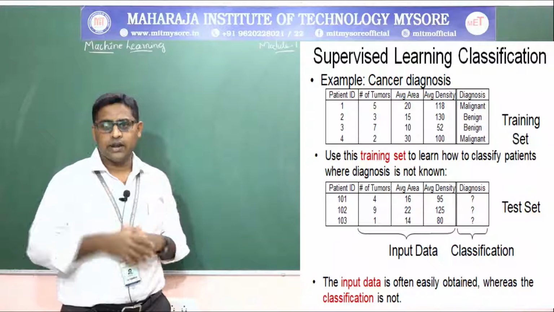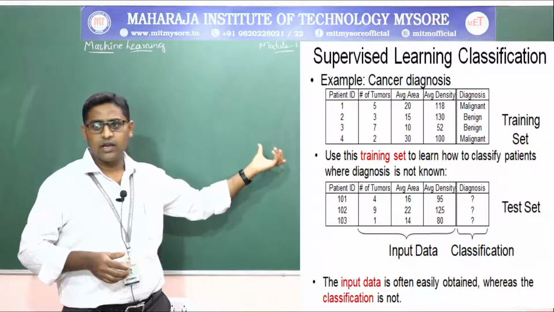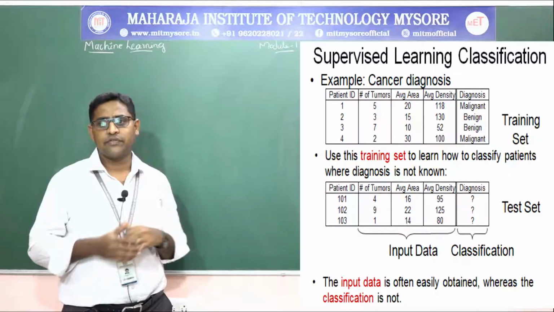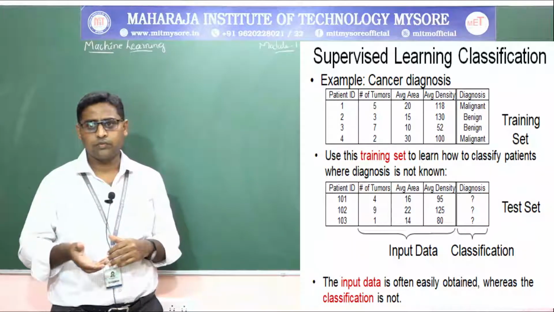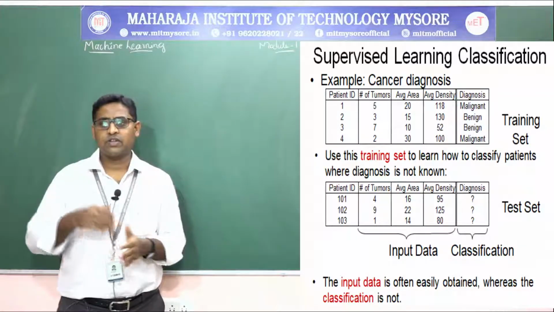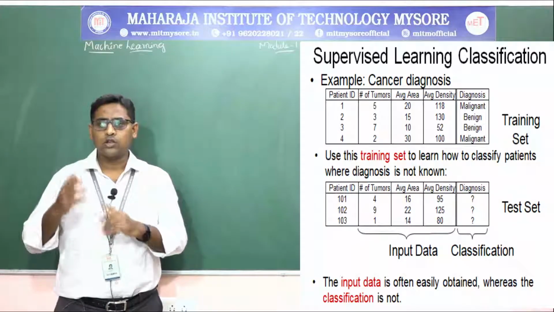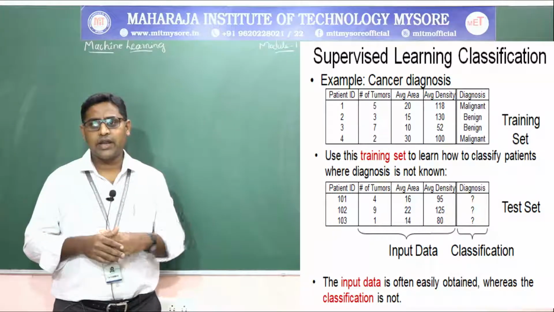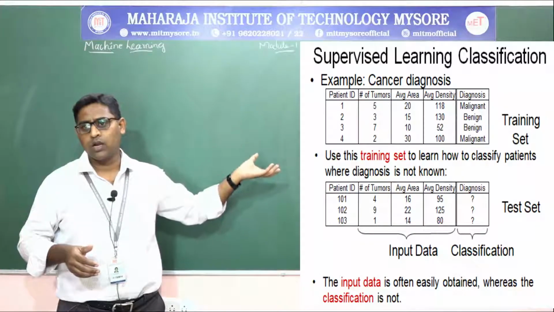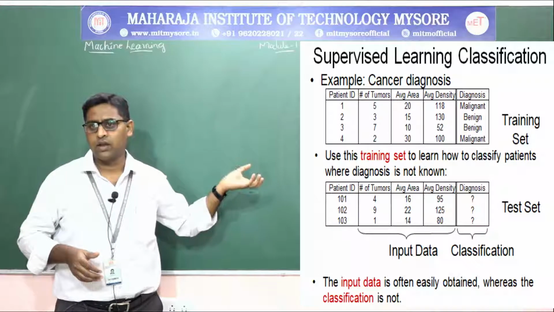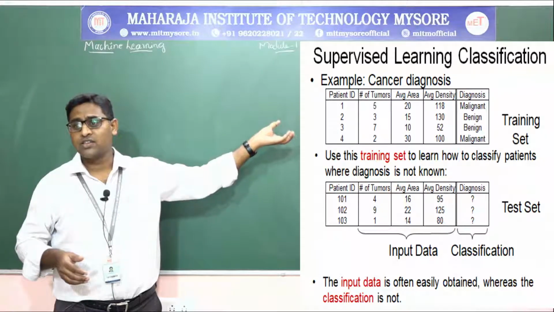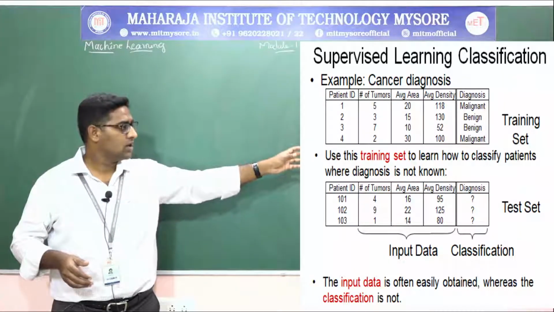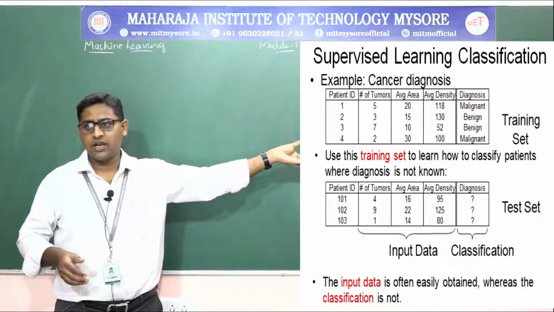That is called the training set. Using this training set, we need to learn how to classify the patients whose diagnosis is not known, like whether it is stage 1, stage 2, stage 3, etc. Those we need to do. Patient IDs are 101, 102, 103, the number of tumors is 491, and the average area and average density are there, but the diagnosis is not yet done. That is called the test set.